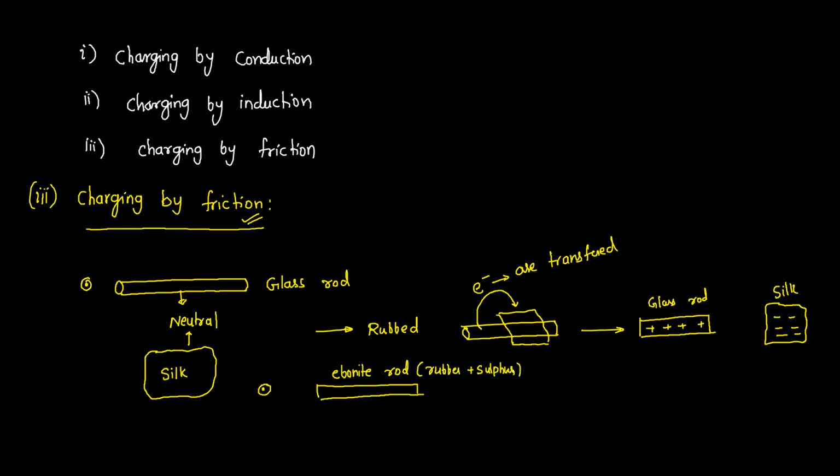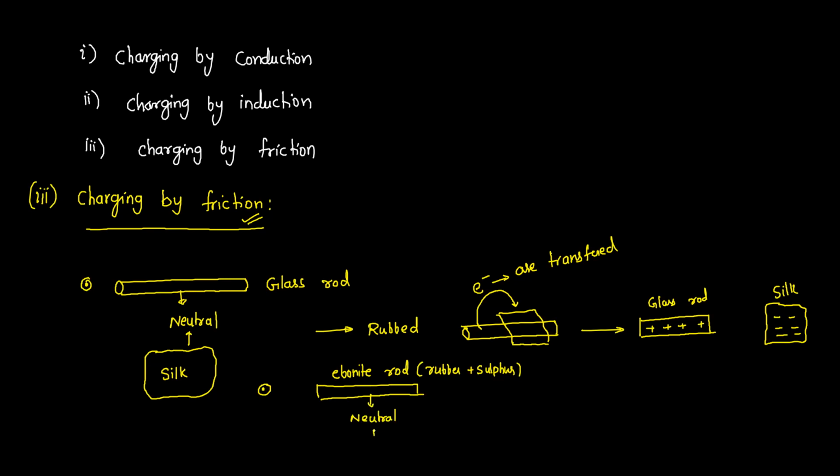This is generally heated under slight pressure. After heating that rubber and sulfur under slight pressure, we'll be getting a type of rod that is called an ebonite rod. Next, I have considered one more cloth. Initially, both of them were neutral, meaning it consists of an equal number of electrons and an equal number of protons.